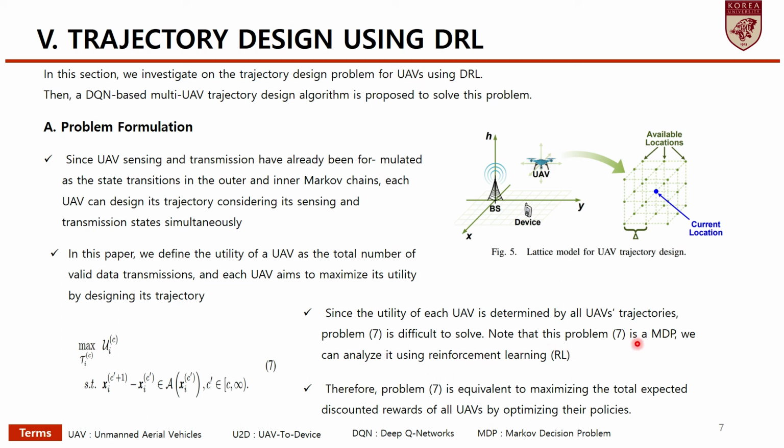This problem is a Markov decision process. We can analyze it using reinforcement learning. Therefore, problem 7 is equivalent to maximizing the total expected discounted reward of all UAVs by optimizing their policies.